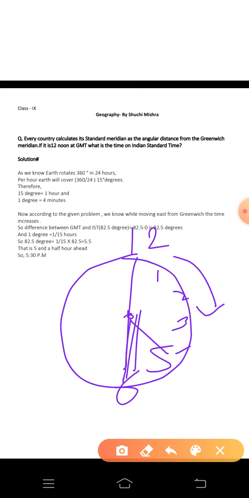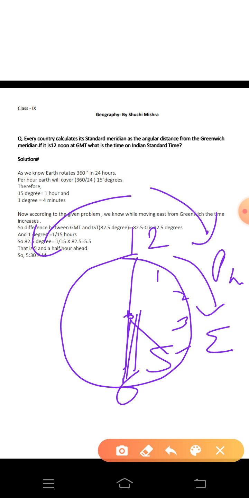So towards east, that's why it is afternoon, so it will be PM. And if it were 82 degree 30 minute west, then you would write AM in the same question. Right, children? I hope this question is also clear to you.